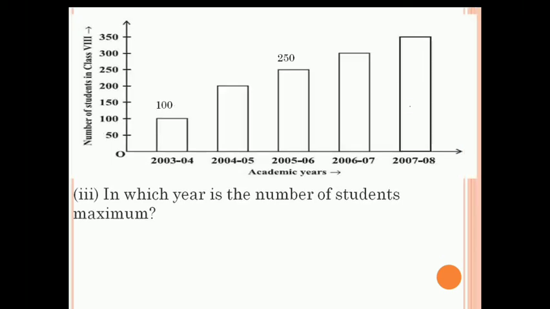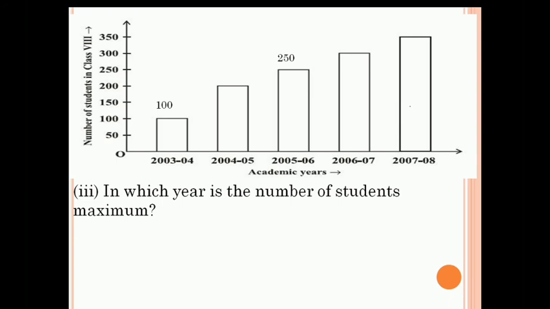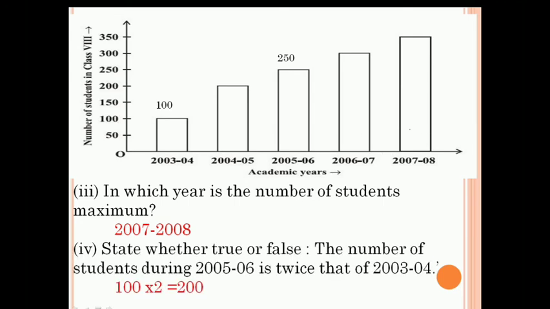Now my third question is, in which year is the number of students maximum? 2007 and 2008, because you can see this bar is the highest or tallest as compared to others. State whether true or false: the number of students during 2005 and 6 is twice that of 2003 and 4. In 2003 and 4 there are 100 students, and in 2005 and 2006 there are 250 students, and we know that twice of 100 is 200. So this statement is false.